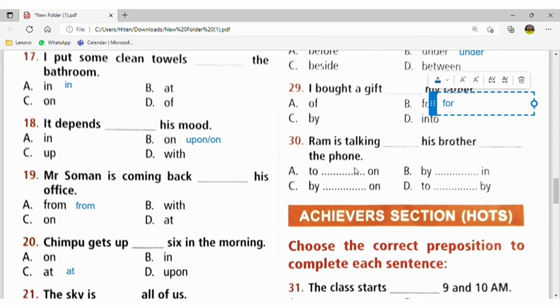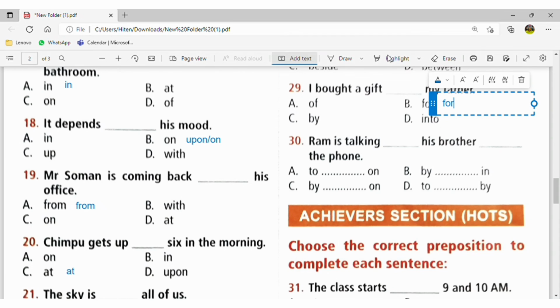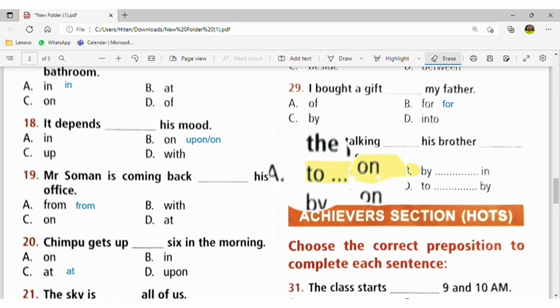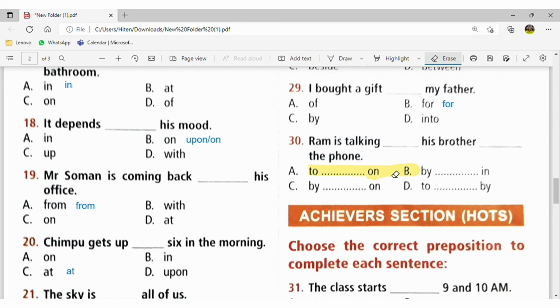Because generally when we use a machine, that is a computer, a tablet, a phone, we will generally use "on." Okay. So here, on the phone.